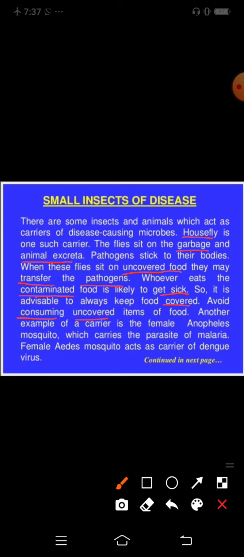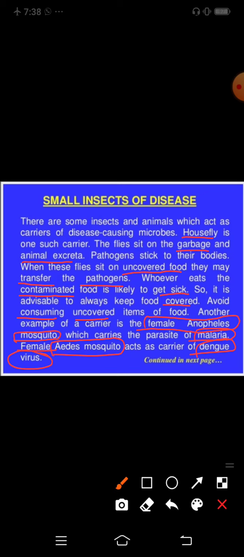Another example of a carrier is the female Anopheles mosquito, which carries the parasite of malaria. The female Aedes mosquito acts as a carrier of dengue virus. So here are small insects carrying diseases, like the housefly, which sits on garbage and animal excreta, then sits on your food material and spreads the diseases.